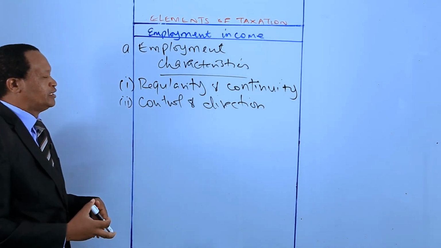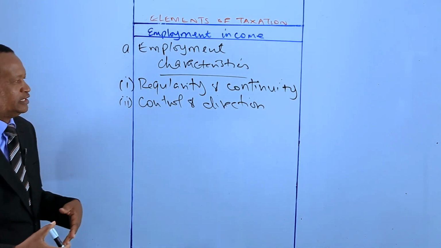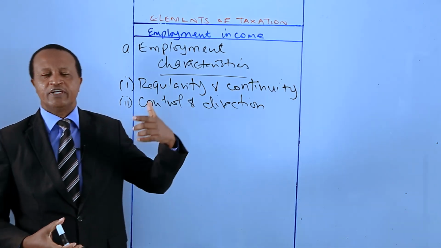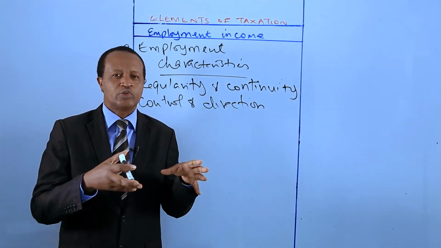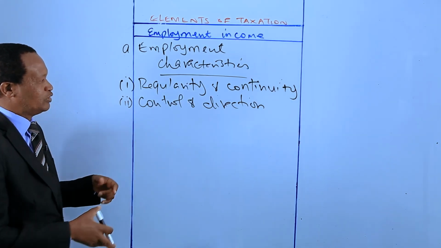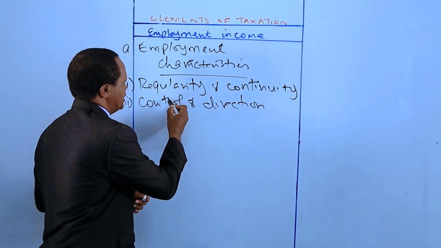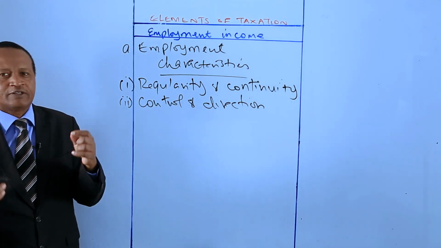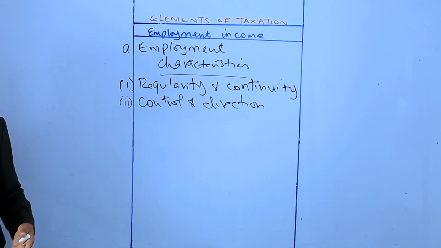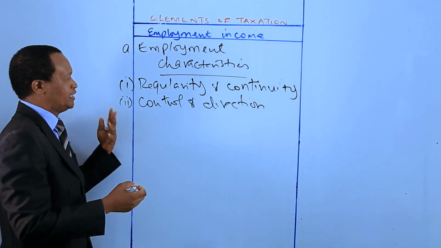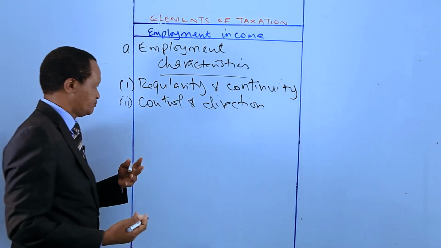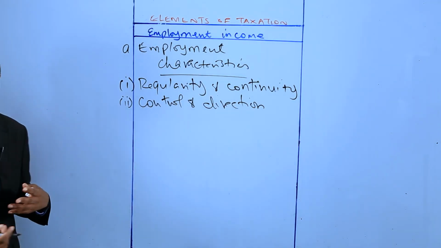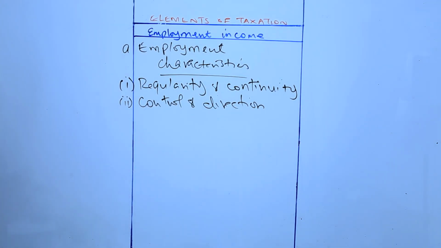The employer may decide that in week 1, you will go to the field, on week 2, you will work from the office, and so on. So there is that aspect of control and direction. That is a feature of employment. That's the second characteristic of employment.